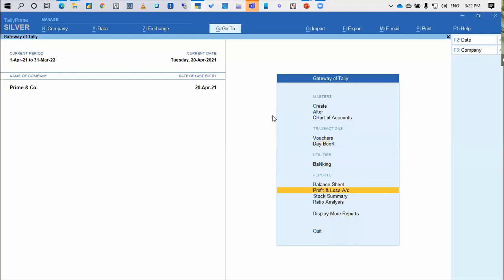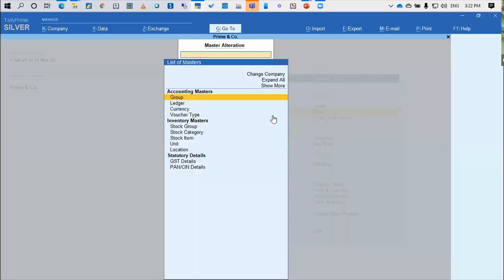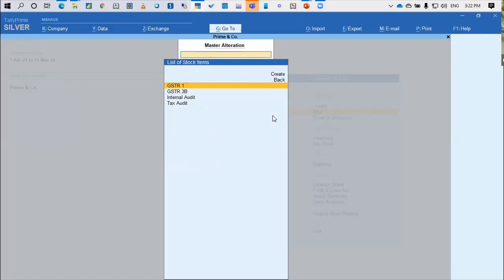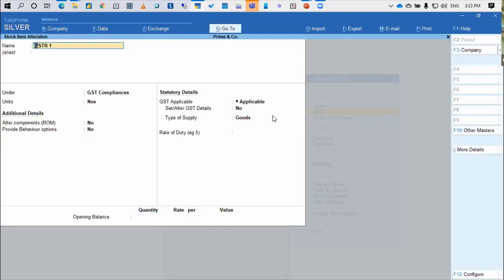Just to say on the lighter side, right now I've given you the example of GSTR1 and GSTR3B. You can also create a stock item as, let's say, WhatsApp consulting. You may not charge the client, but let that get printed on the invoice. Or email consulting or whatever it is.